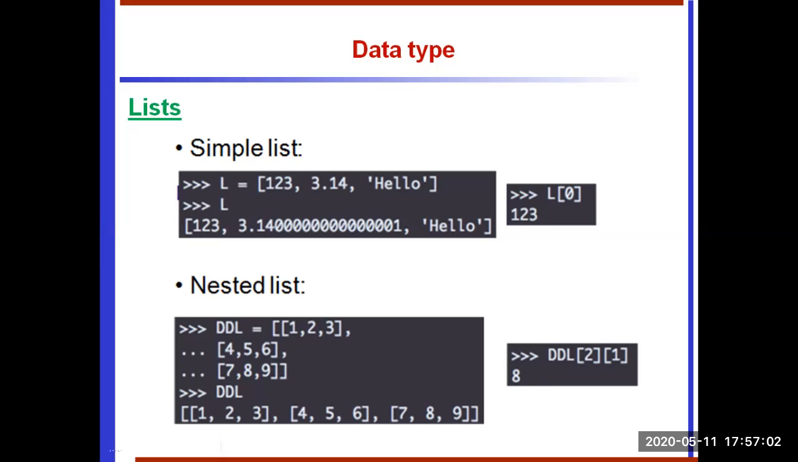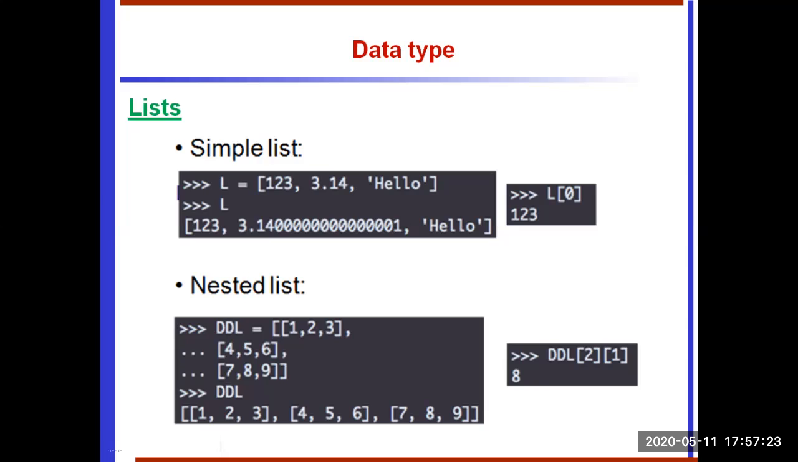Suppose if you want to access the first element, we have to specify indexing. See the small black rectangle. So L of 0 is going to display the first element. So already we said that the indexing starts from 0. So L of 1 means display 3.14, L of 2 means display hello.